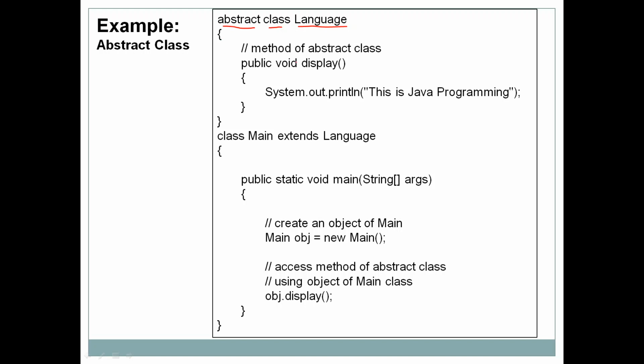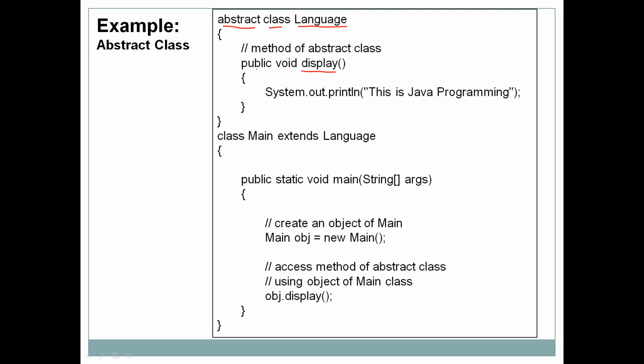Inside the curly brackets we have a method, public void display. So this abstract class Language contains only one method, and display is not declared as abstract.